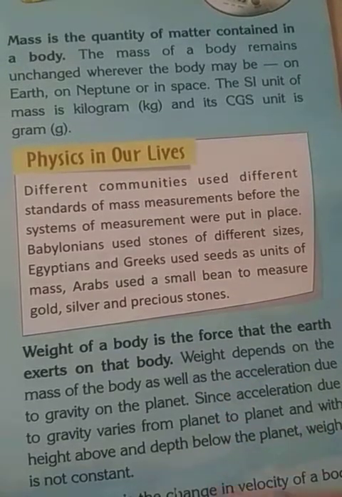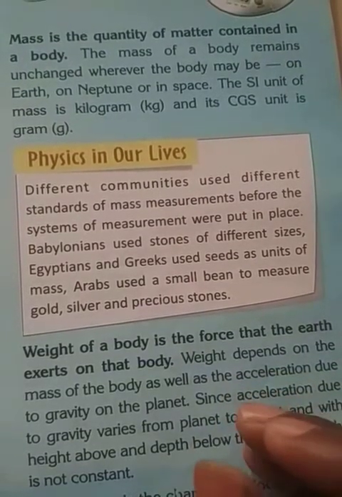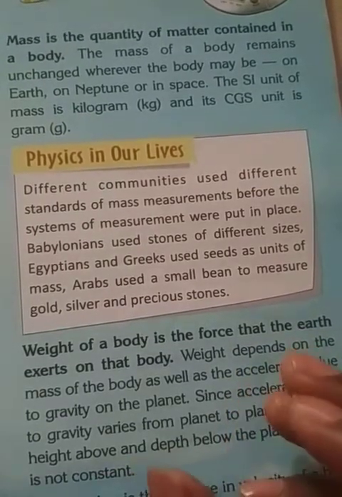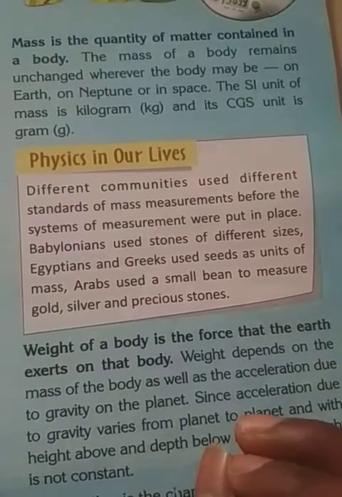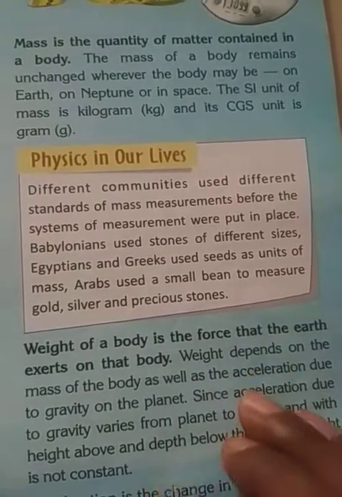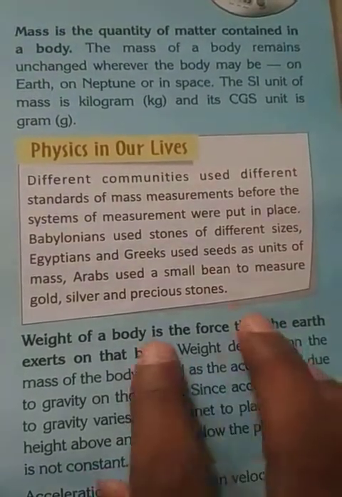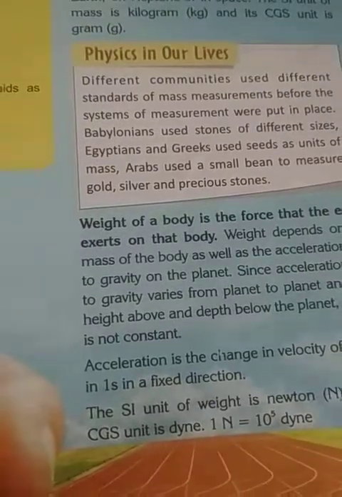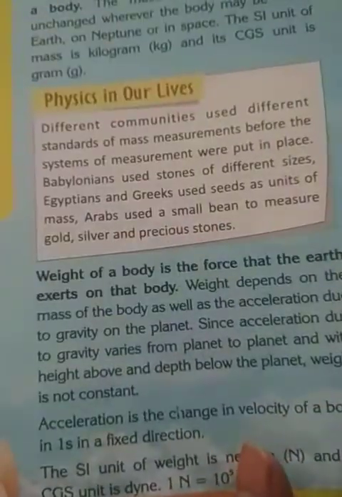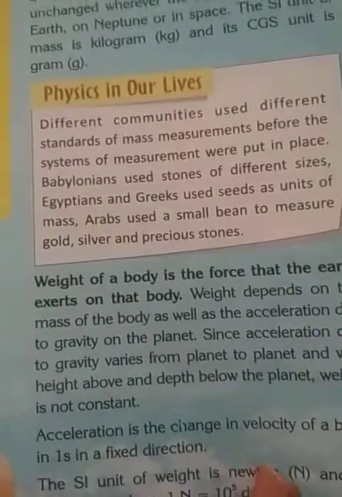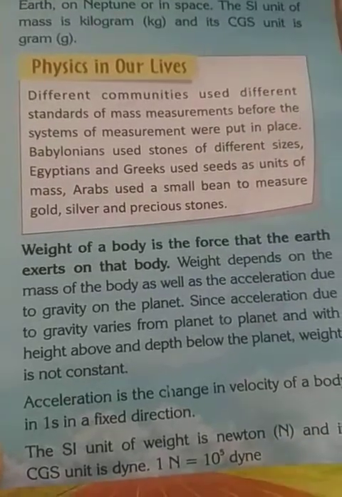If you take the body from your Bagnan to Darjeeling, as the height changes, the pull of earth, the force by which earth pulls the body, will change. So the weight of the body will change in Darjeeling compared to Bagnan. So weight is changeable but mass is unchanged everywhere. Okay, now the units. SI unit of mass is kg, CGS unit is gram, SI unit of weight is Newton, and CGS unit is dyne.